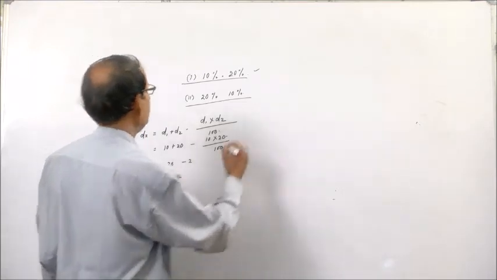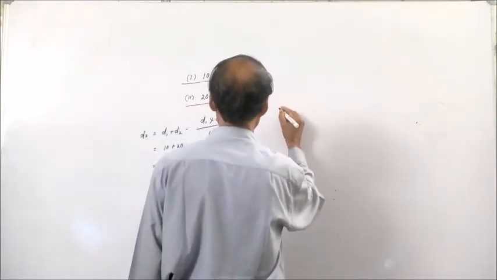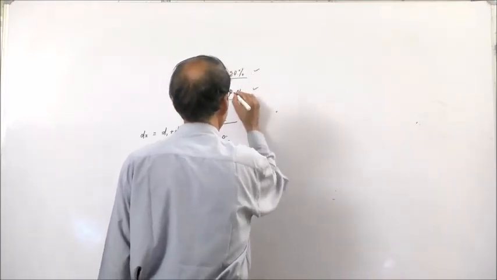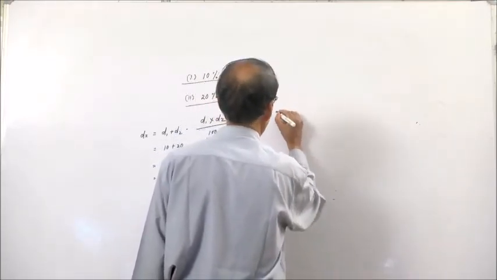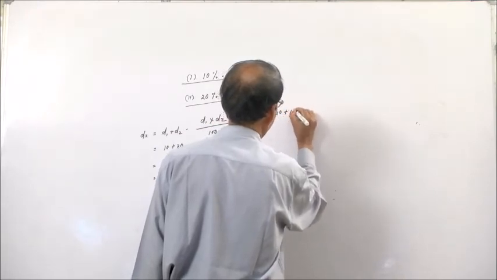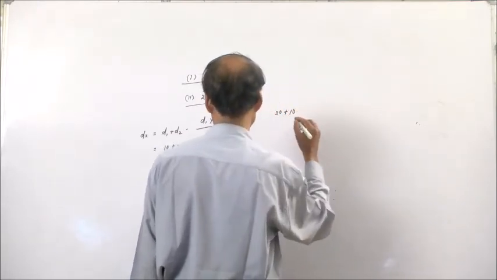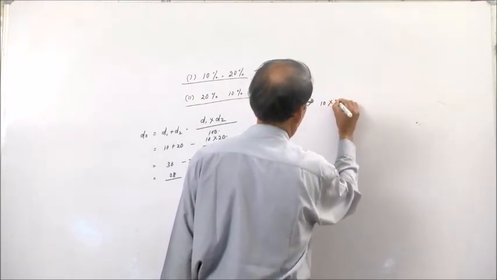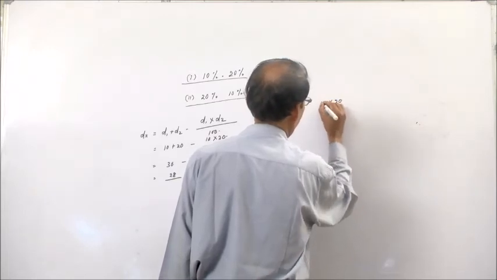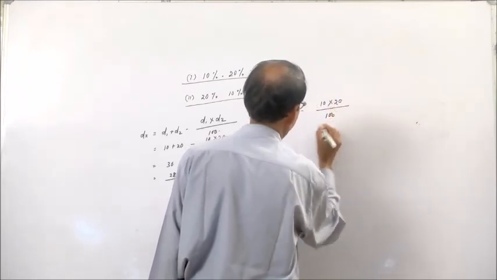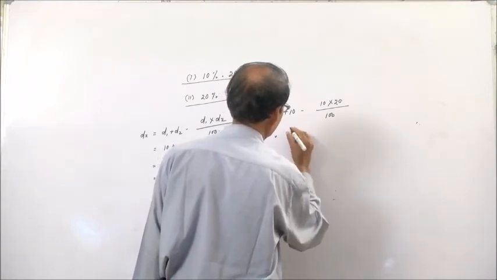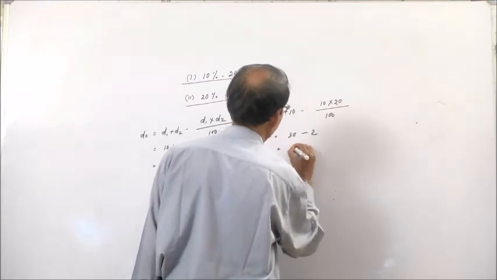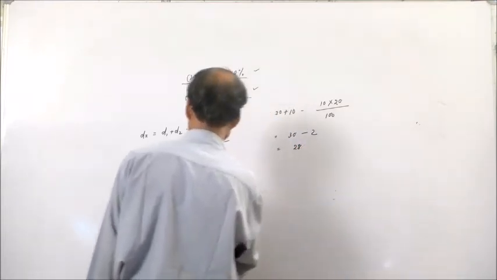In the second case, with 20 and 10, it will be the same: 20 plus 10 minus 10 into 20 divided by 100, that is 30 minus 2, so 28, and both cases are the same.